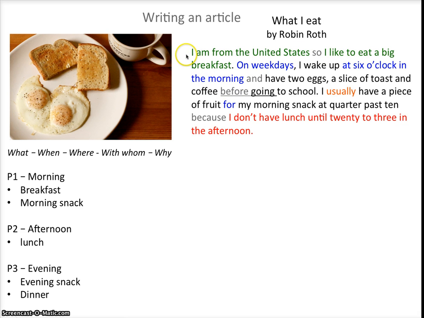In the first paragraph, I've started with a little bit of personal information about myself. This personal information allows me to introduce the article. I don't have a long introduction, only a very short sentence that presents the article in a personal way.